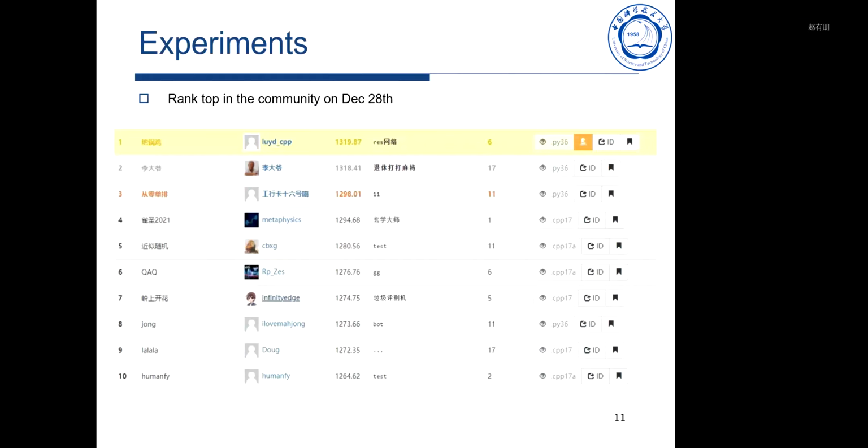On December 28th, our bot with a ResNet 18 architecture ranked top in the ranking list of the community on BotZone. In conclusion, we build a Mahjong AI with a method of imitation learning and make use of data augmentation to raise the diversity of data. And finally, we gain a fine result.